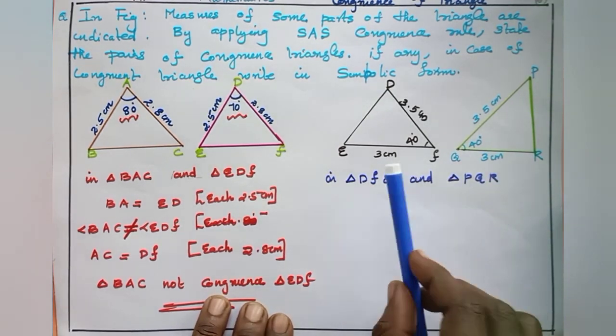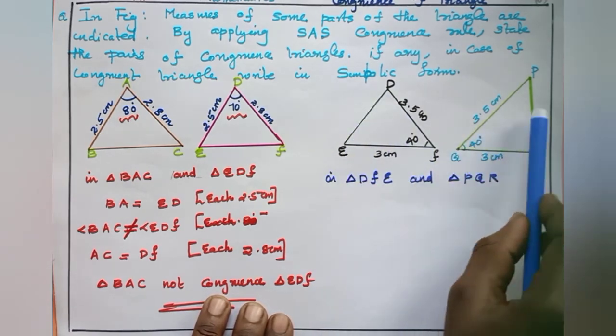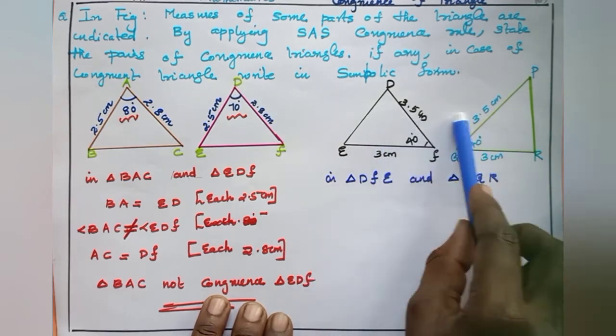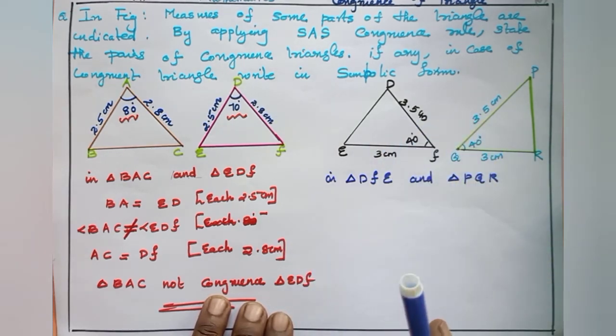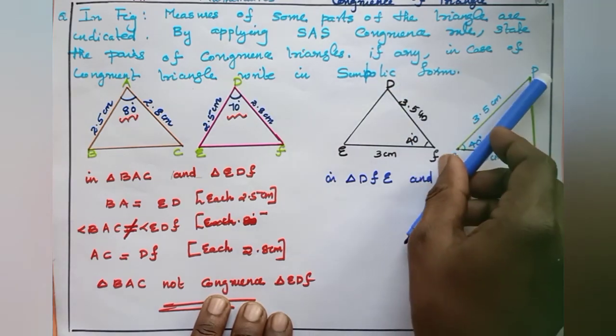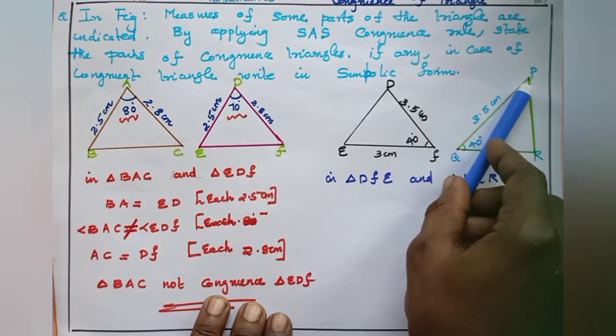See, suppose we cut this triangle and paste it into this place. These two triangles are congruent. They match each other exactly. That means DF lies where PQ is, 3.5 centimeter.